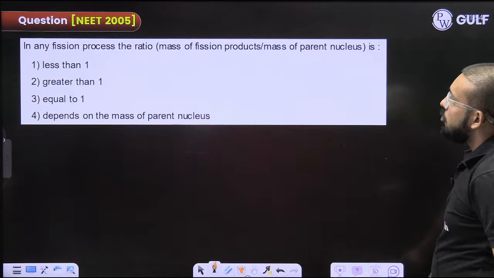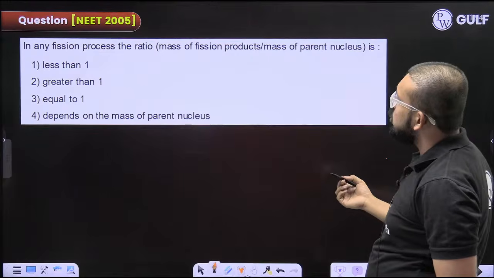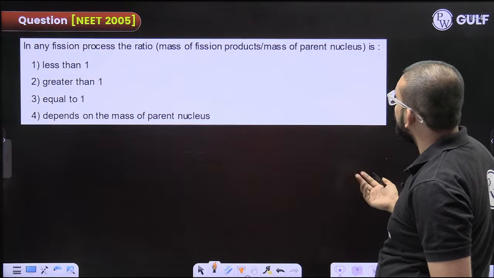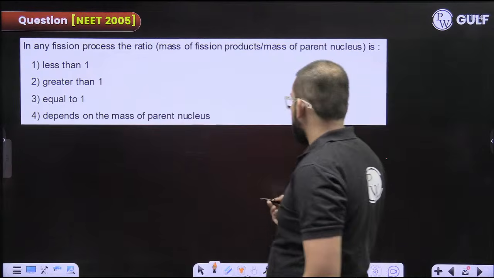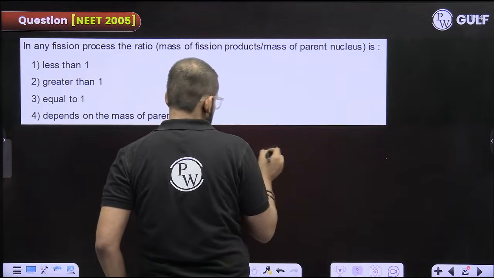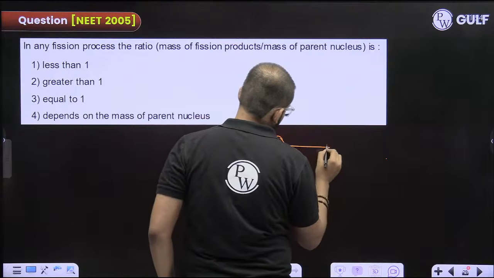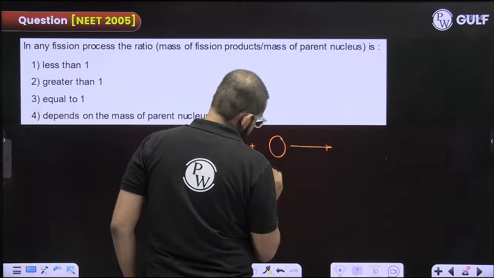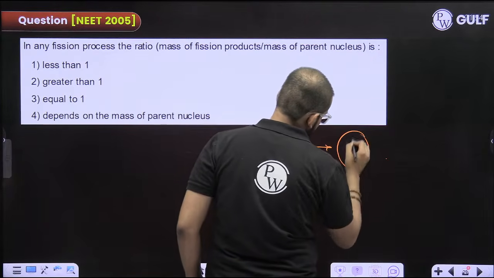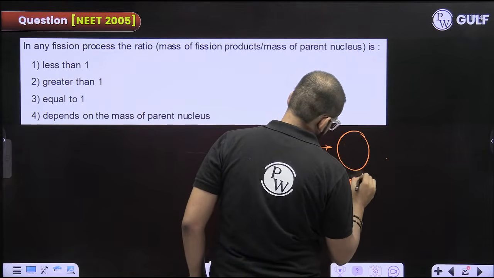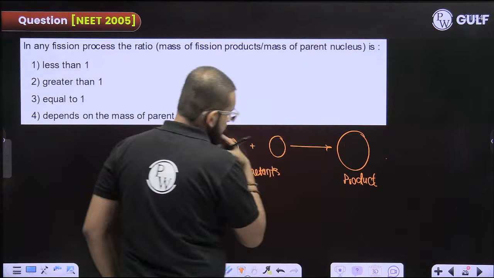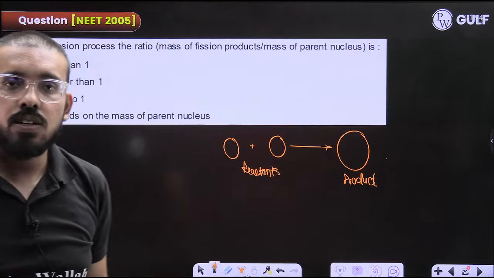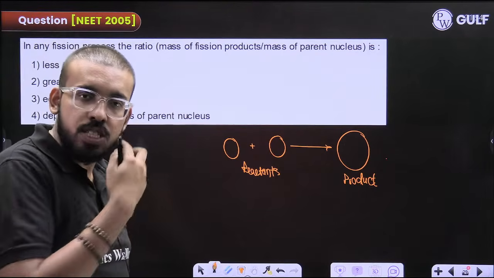In a fission process, the ratio of mass of fission product to the mass of parent nuclei, right? Here are the reactants and here are the products. So there is some energy lost. Energy mass equivalence you would have studied, right?